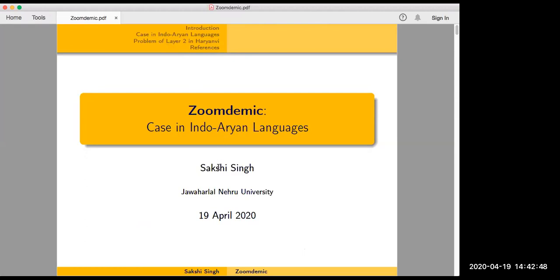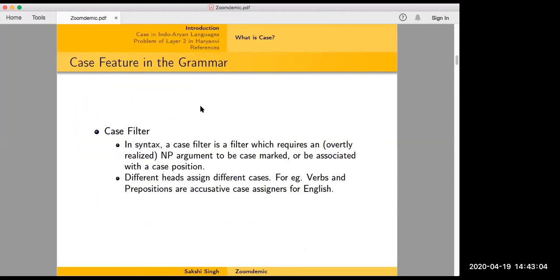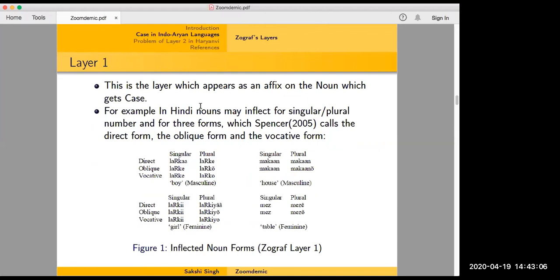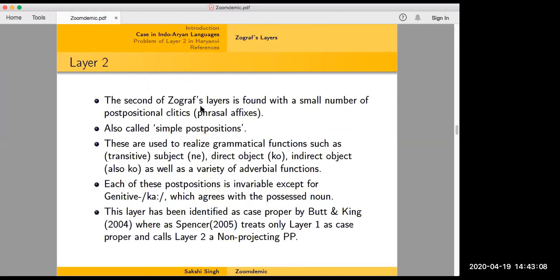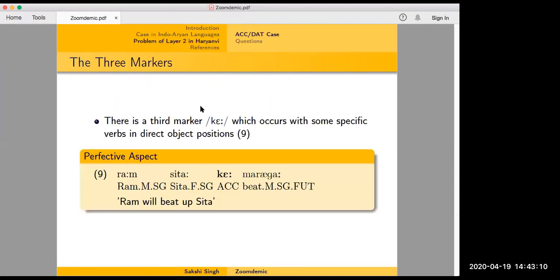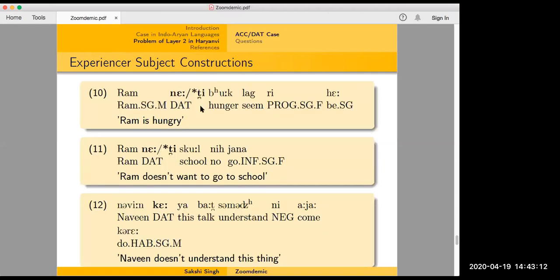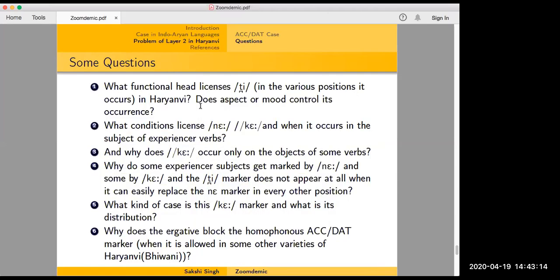But, as you said, case as a feature, I would want to ask a question on that. Given that we are heading towards a theory where we are trying to equate everything with occurrences in the natural world, like merging and so on, how would you justify case as a feature?